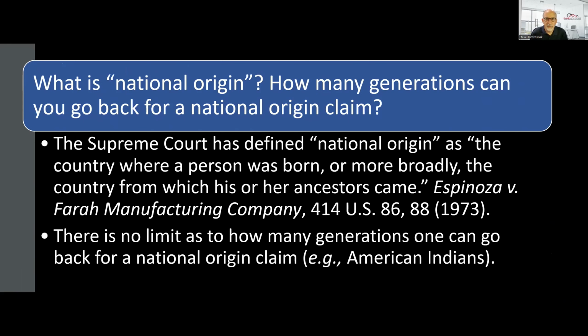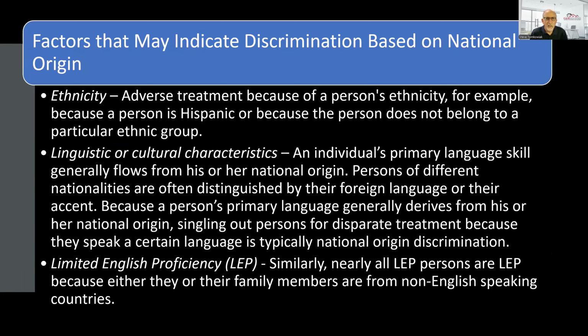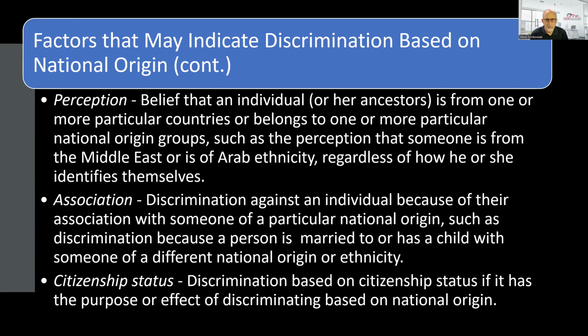Starting with national origin, how's that category defined? National origin includes the country where someone was born or where their ancestors came from. There's no limit to how many generations back you can go for a national origin claim. Factors that relate to national origin include a person's ethnicity and language and cultural characteristics, such as limited English proficiency.